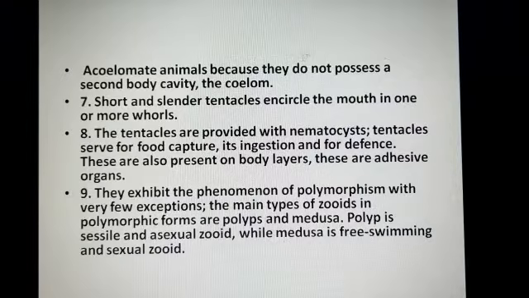Student, very important line: they exhibit the phenomenon of polymorphism with very few exceptions. The main types of zooids in polymorphism are present in two forms, polyp and medusa. Mark it and write in your notebook that they are present in two forms, polyps and medusa. Now what is polyp and what is medusa? Polyp is sessile, that means not moving. Polyps are sessile and asexual zooids.